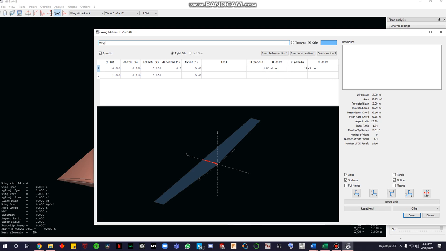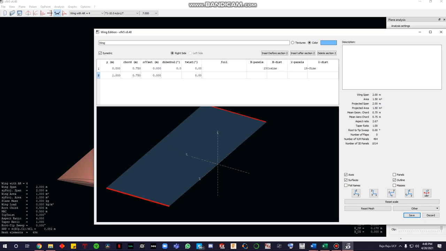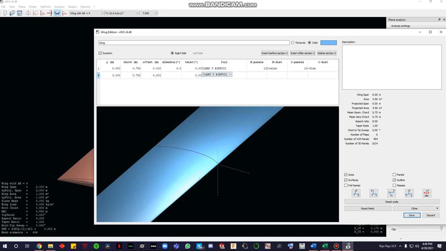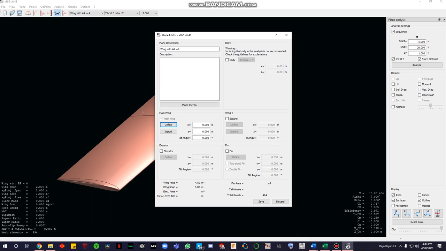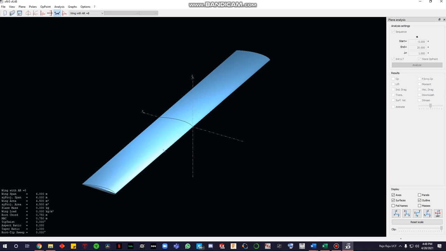You define it here, and offset I put to 0. I put to 0.75 just to get some different widths, chord lengths for there, and see how that really affects it. And I think I have to put this to 3 to get my aspect ratio of 8. Again, your X foil. Make sure you bring that to Clark Y. Save it. Save it here.